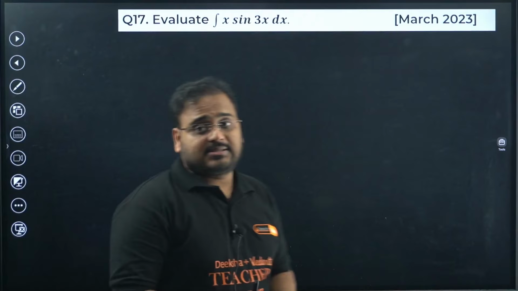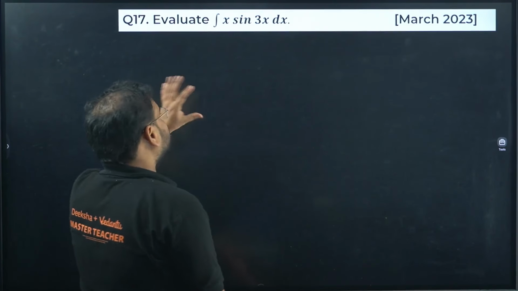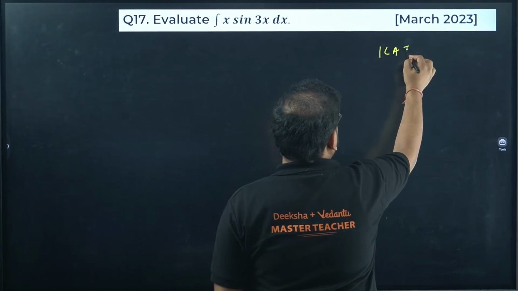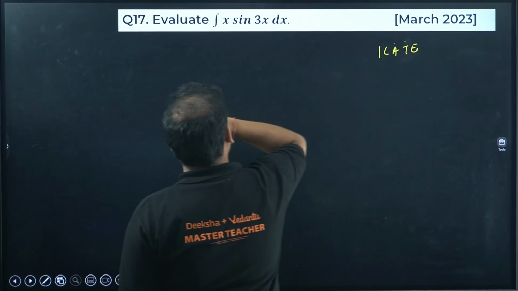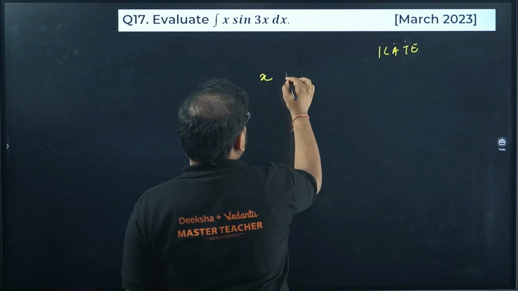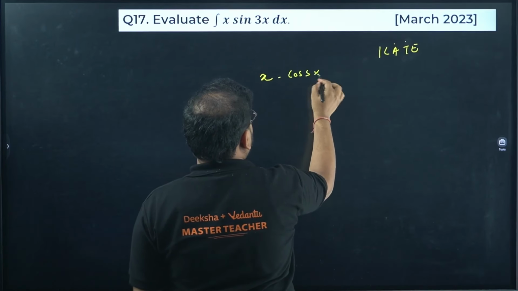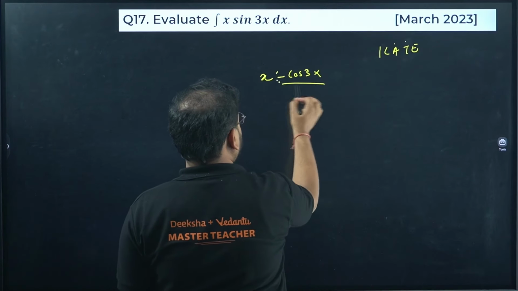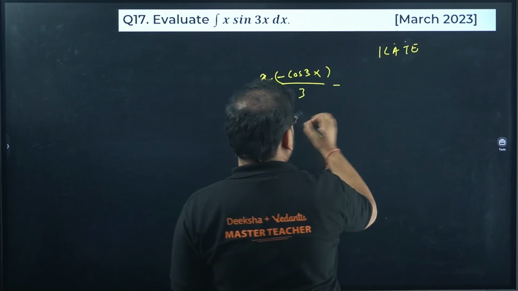Evaluate x sine 3x. Now, this will be a different story. You'll see, in the preference order, I let algebra have preference over trigonometry. So we'll keep x as it is. Integrate sine, so we'll have minus cos 3x divided by 3. There comes a minus sign.